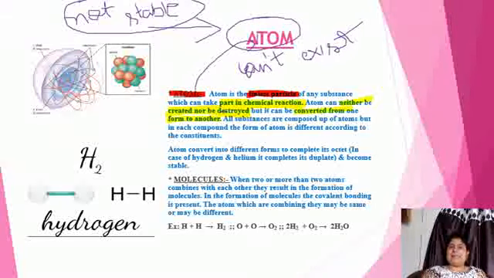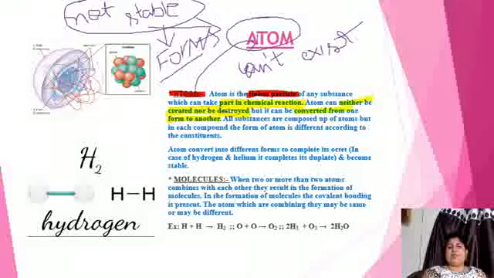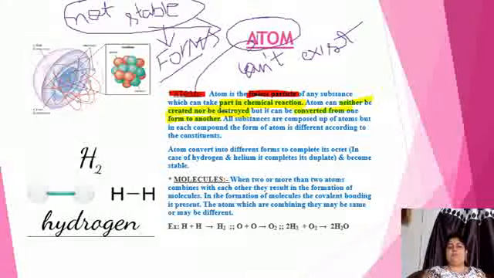Similarly, on the Earth's crust, around 118 elements are found and they are not stable. To get stability, the atom converts into various forms, and those forms keep interchanging. That's why the atom can neither be created nor be destroyed, but it can be converted from one form to another.